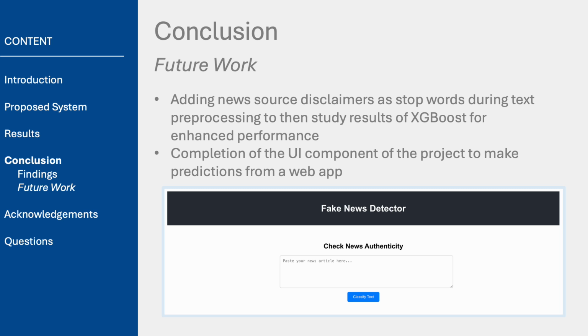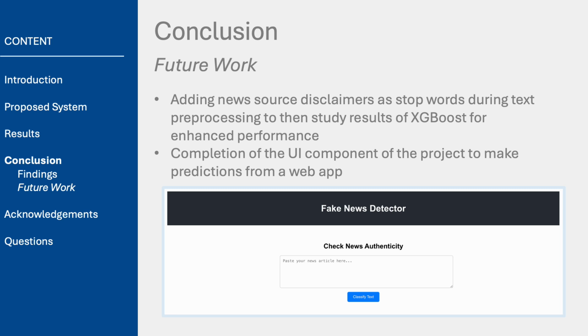In the field of misinformation detection, there is still a lot of potential for further research and improvement. This study marks just one step toward a more robust solution, but there are several ways it can be expanded upon. One possibility would be to improve the XGBoost model by adding news source names as stop words during the pre-processing stage. By removing these terms from the model's vocabulary, we could test how this adjustment influences performance and generalization, especially in terms of recognizing bias related to source reliance.